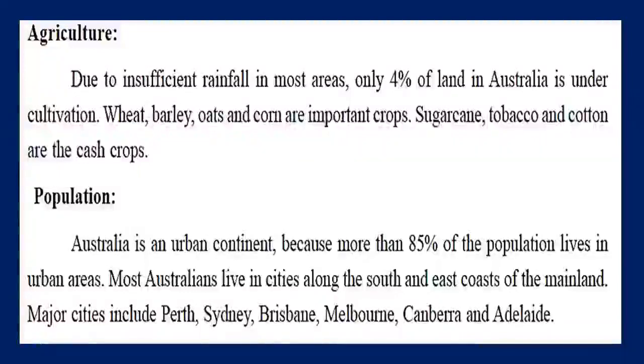Population, if you see, Australia is called an urban continent. Why? Because most of the people live in the urban areas only. The central mainland is not suitable for living, so only in the coastal areas can we see the population. Major cities like Perth, Sydney, Brisbane, Melbourne, Canberra and Adelaide are there.